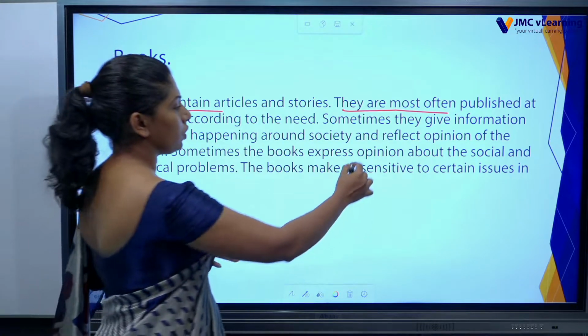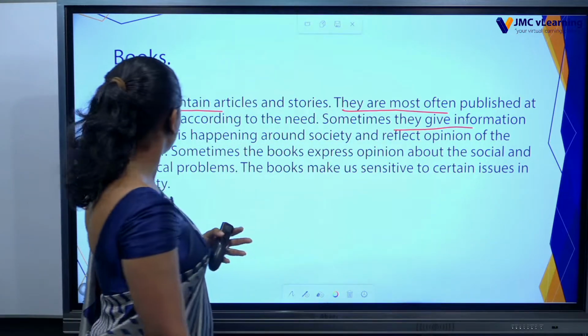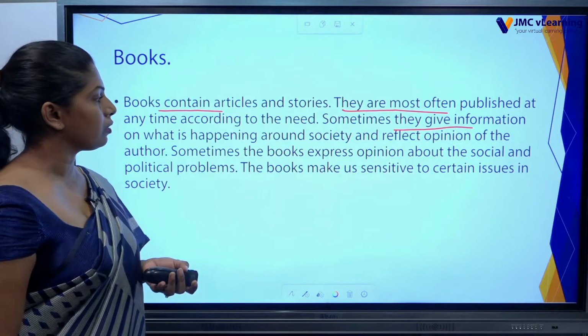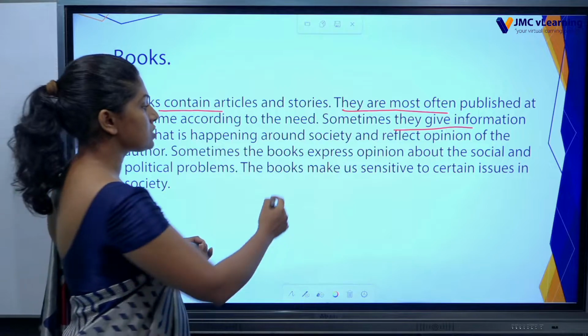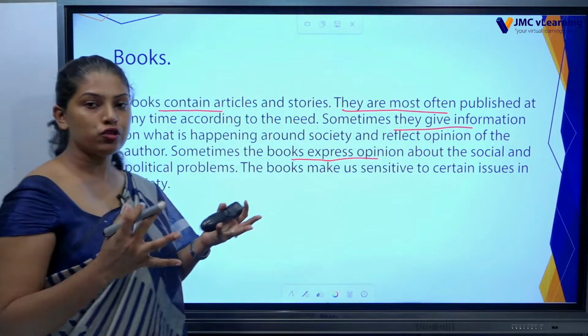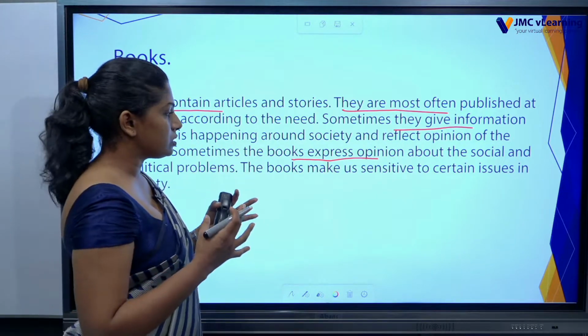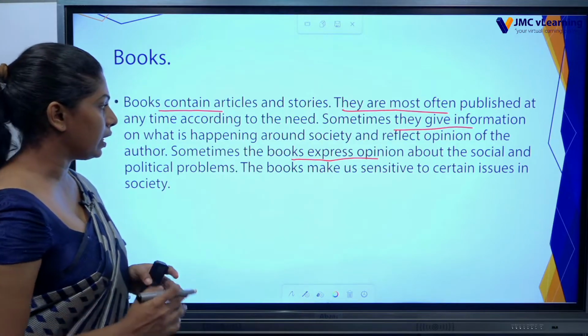Sometimes they give information on what is happening around society and reflect opinion of the author. Sometimes the books express, I have joined the idea with the verb and I have given the complete idea.